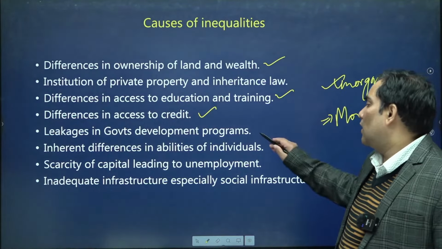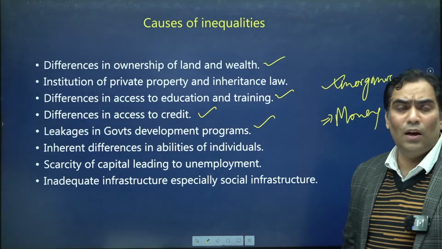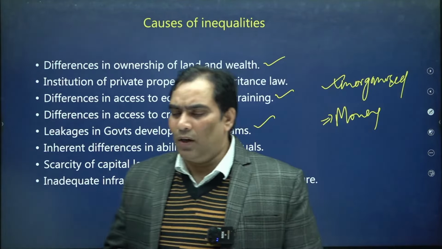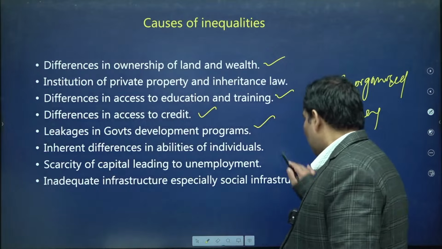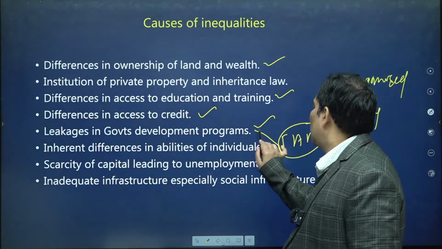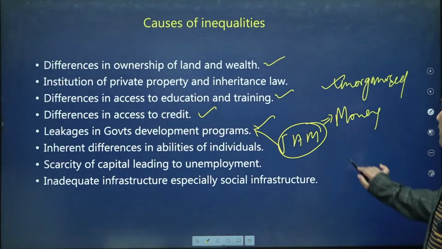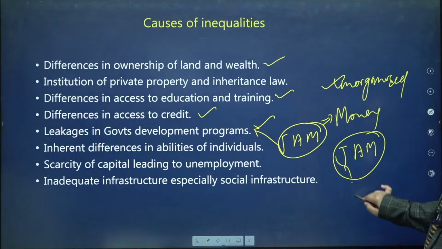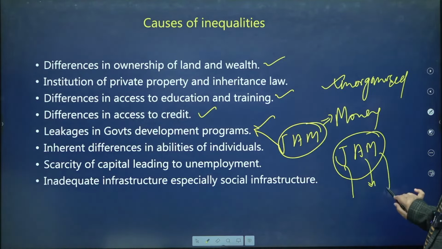Other is leakage in government development programs. When the government runs development programs, there is leakage, but now there is the JAM Trinity to plug this leakage: Jan Dhan, Aadhaar, Mobile.